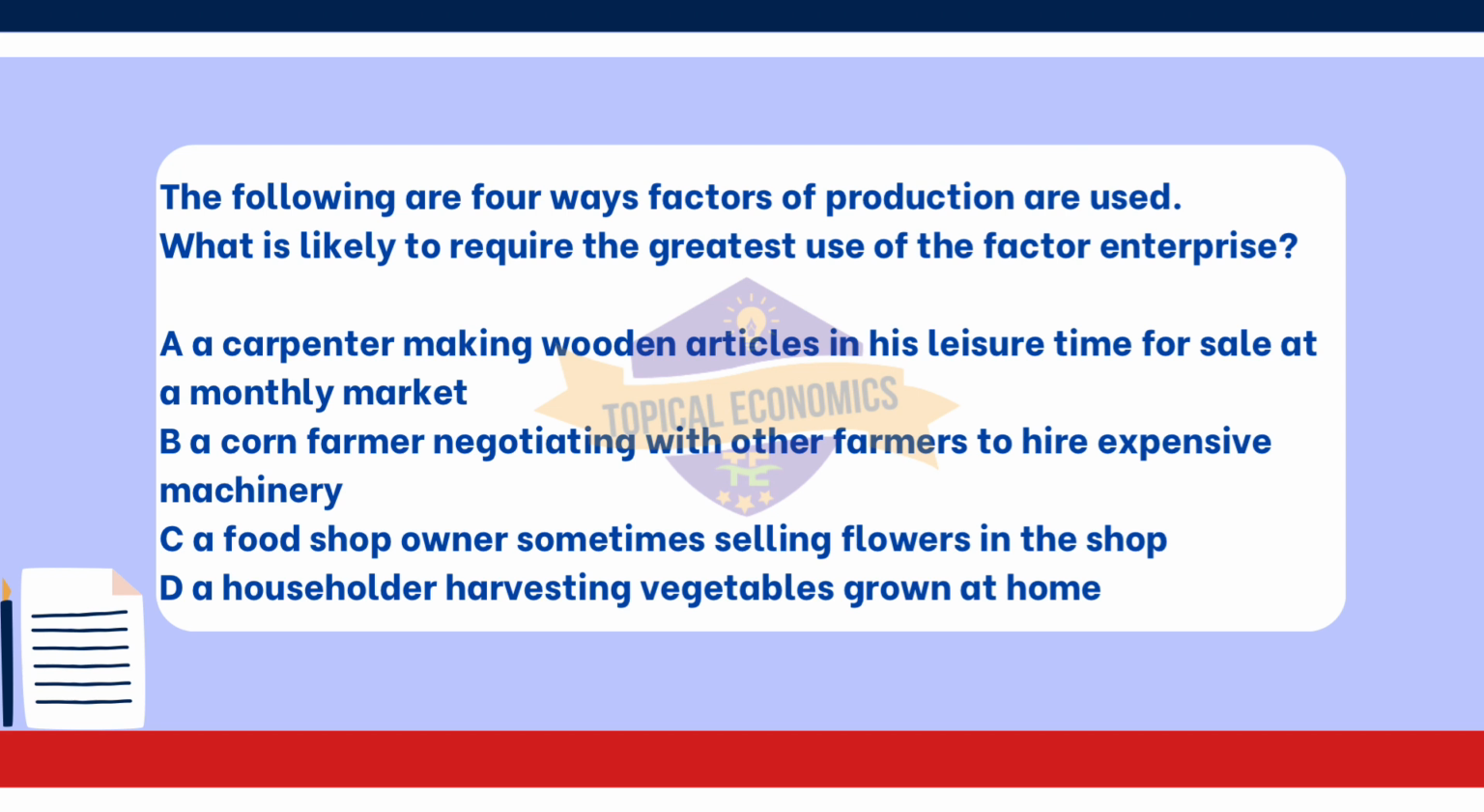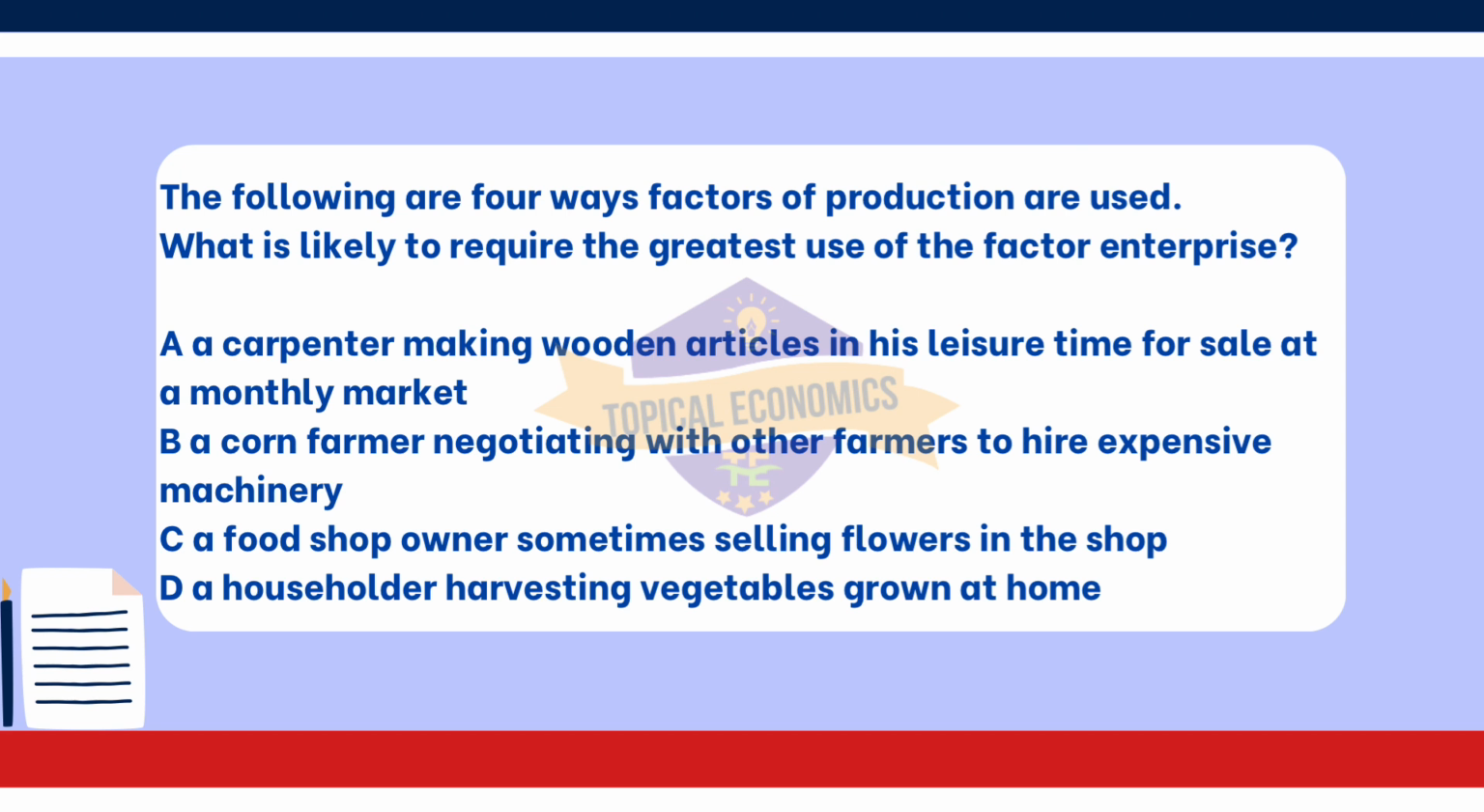Coming to question 39. The following are 4 ways factors of production are used. What is likely to require the greatest use of the factor enterprise? A, a carpenter making wooden articles in his leisure time for sale at a monthly market. B, a corn farmer negotiating with other farmers to hire expensive machinery. C, a food shop owner sometimes selling flowers in the shop. D, a householder harvesting vegetables grown at home.